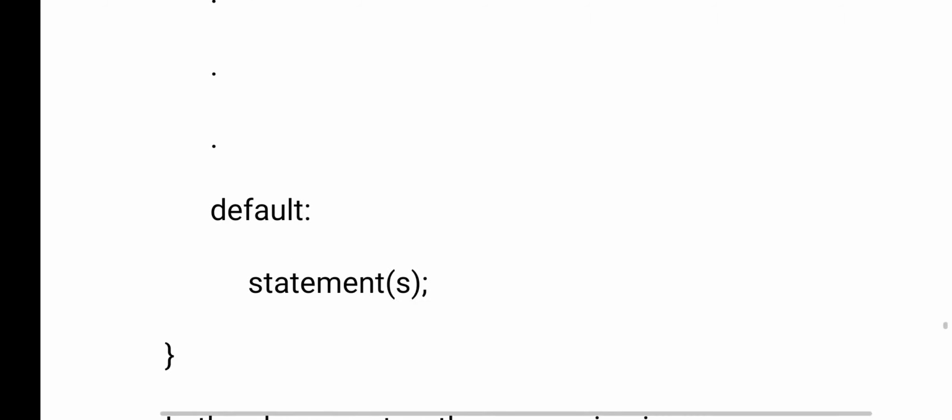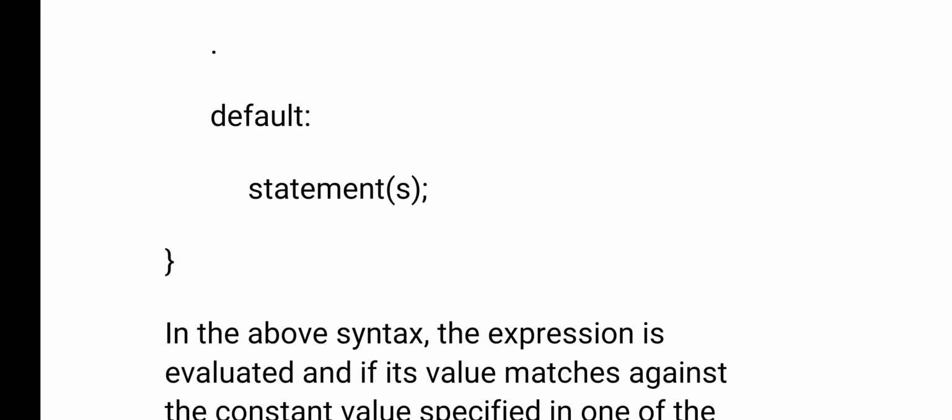Your rules are: case is a keyword, and the constant you give is called a case label. One switch statement can have any number of case labels, but a case label should end with a colon. Whatever statements we give inside that block should end with a semicolon. Now, default is optional. If you want to write default, you can. The default will be executed when none of the case labels you have given matches your expression result.